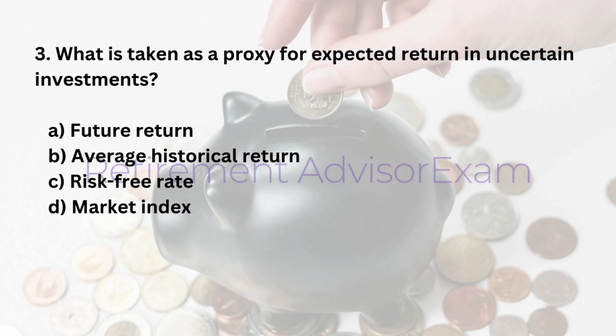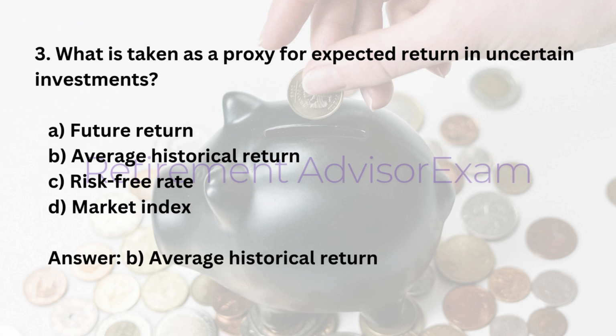3. What is taken as a proxy for expected return in uncertain investments? A. Future return. B. Average historical return. C. Risk-free rate. D. Market index. Answer: B. Average historical return.